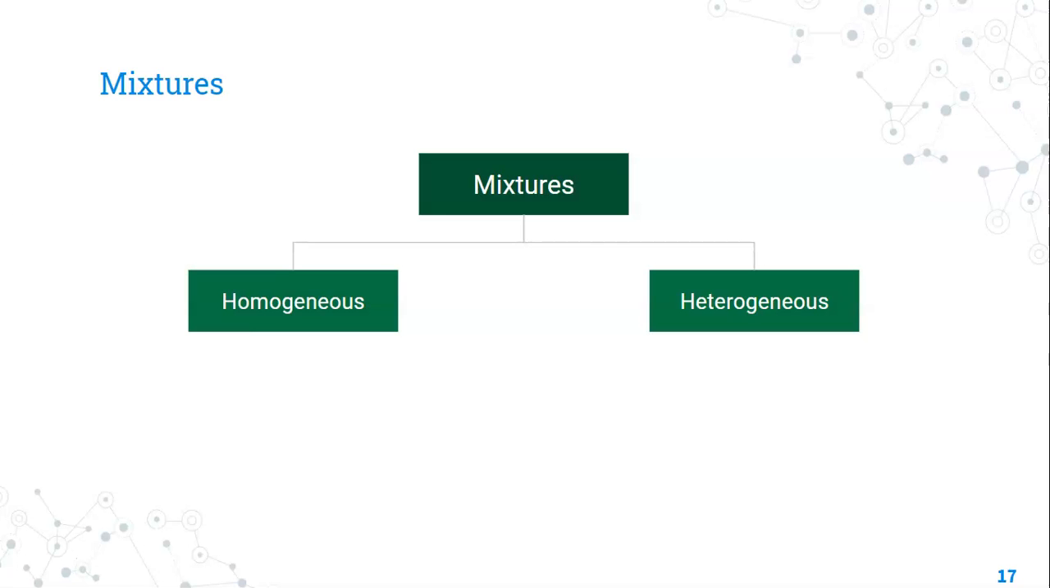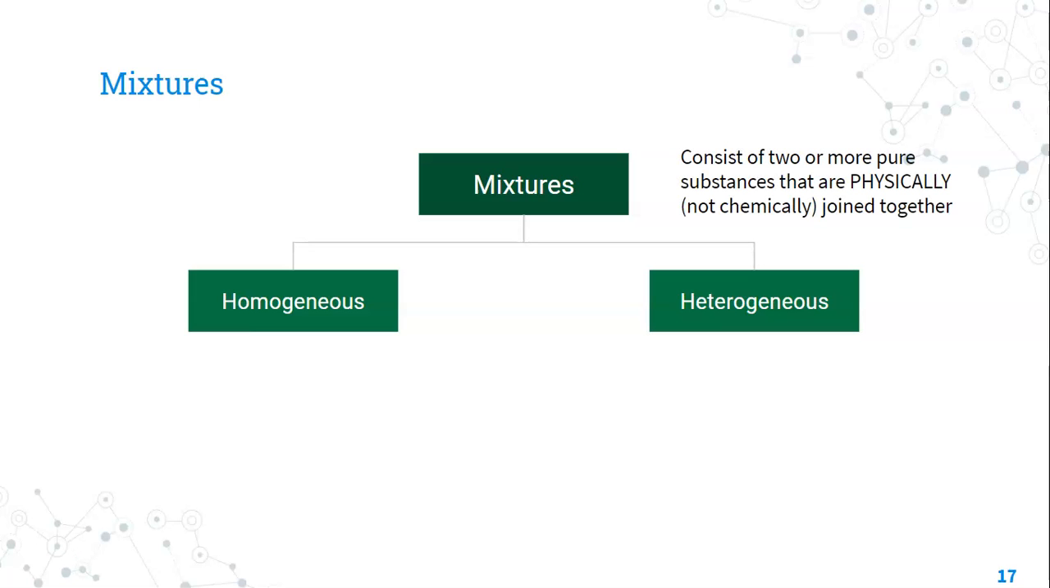Now we have two different types of mixtures: homogeneous mixtures and heterogeneous mixtures. Mixtures consist of two or more pure substances that are physically joined together, not chemically. So since they're physically joined together, that means they can be separated by physical means. And in topic 2.2, we'll talk more about separation techniques and ways to separate these.